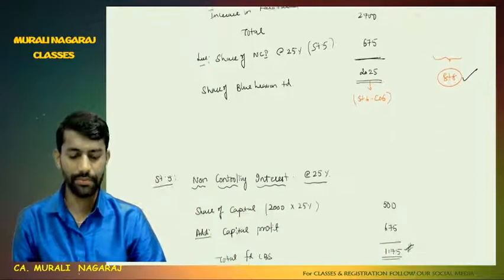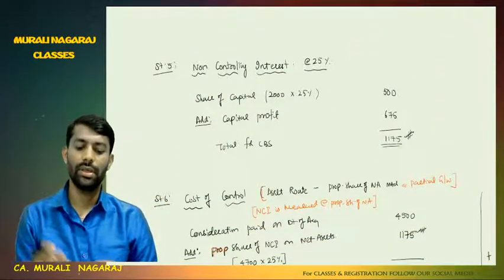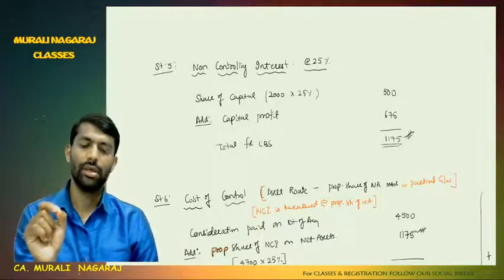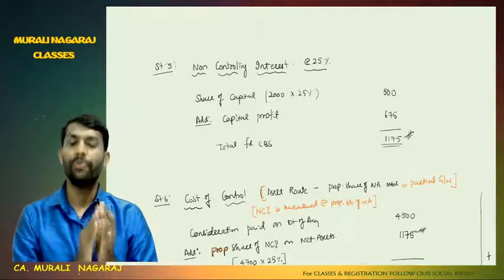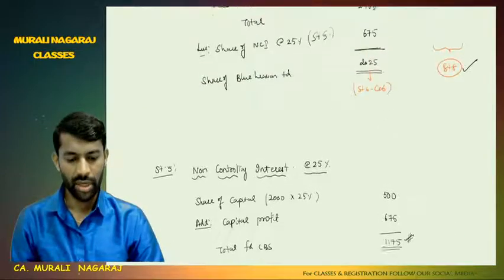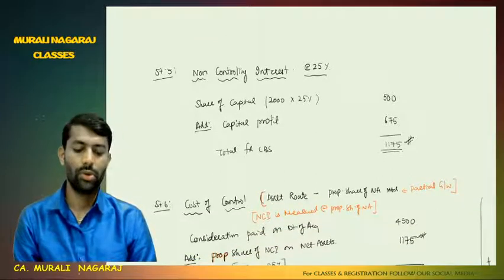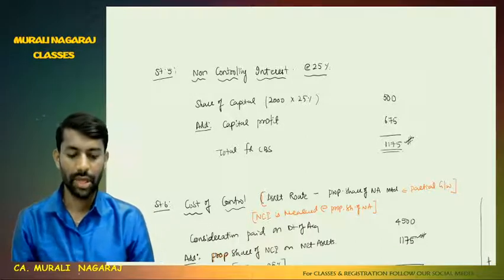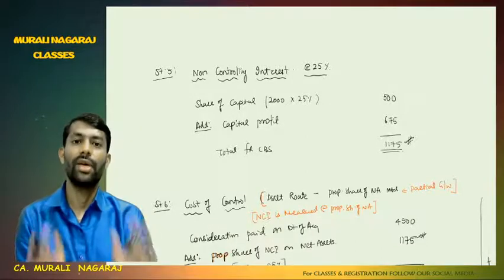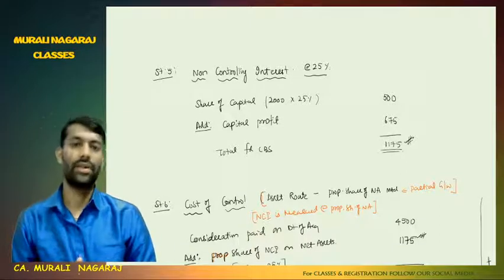Keep in mind, step number 5, non-controlling interest at 25%. Share capital, which is 2000 into 25%, is 500. Add capital profit, which we calculated in step number 4, 675. So the total for step number 5, non-controlling interest, is 1175. Keep in mind, on the date of acquisition we have calculated non-controlling interest as 1175.